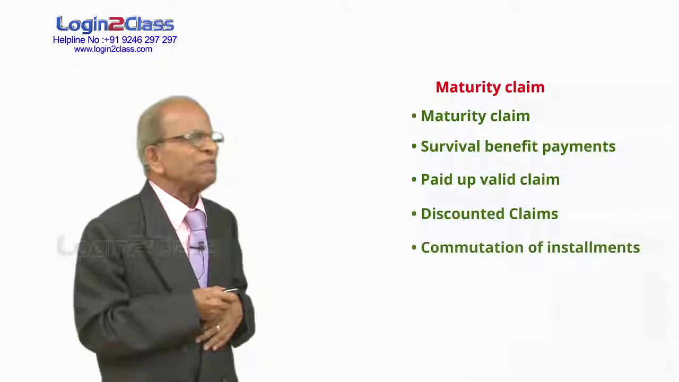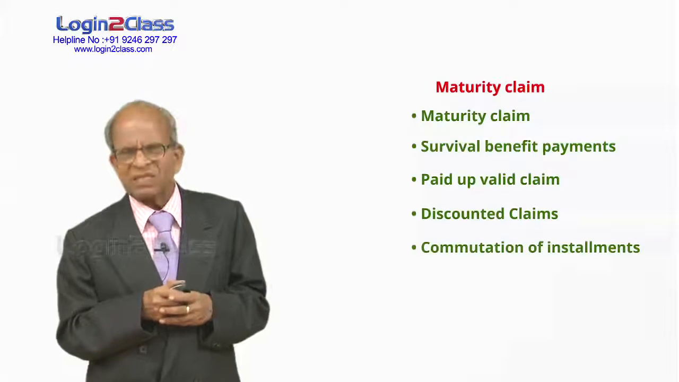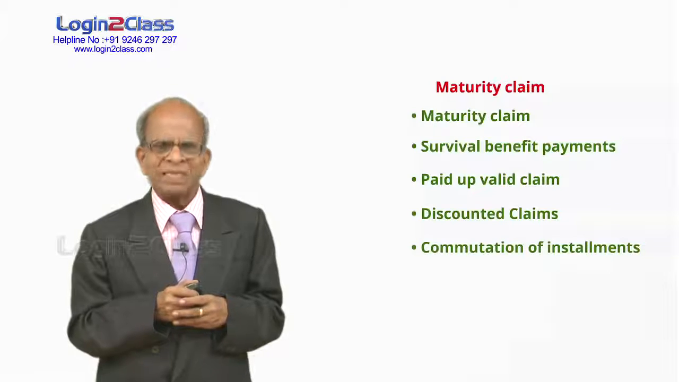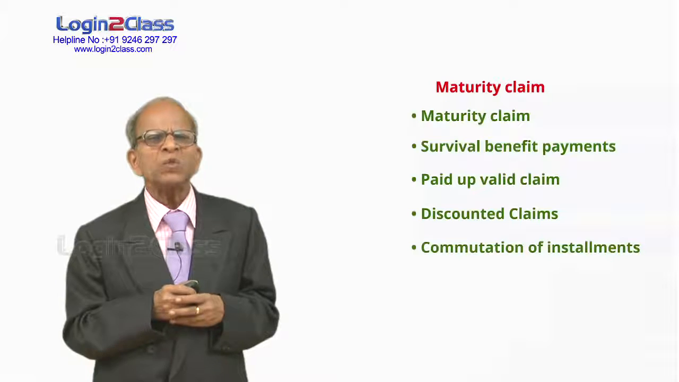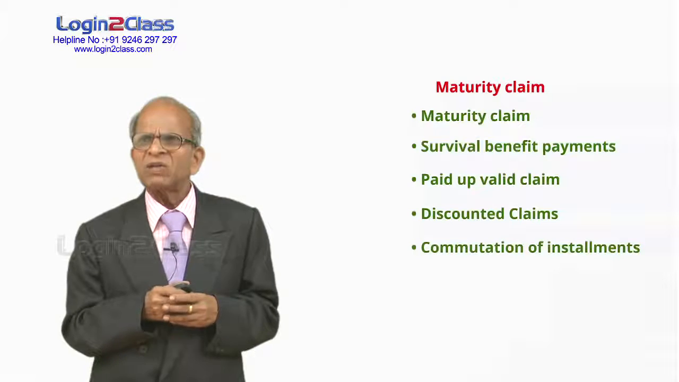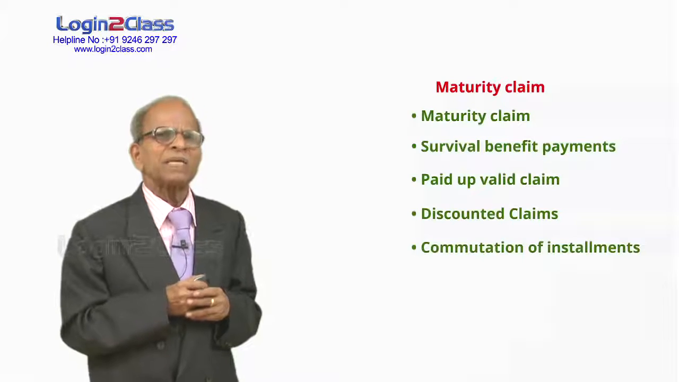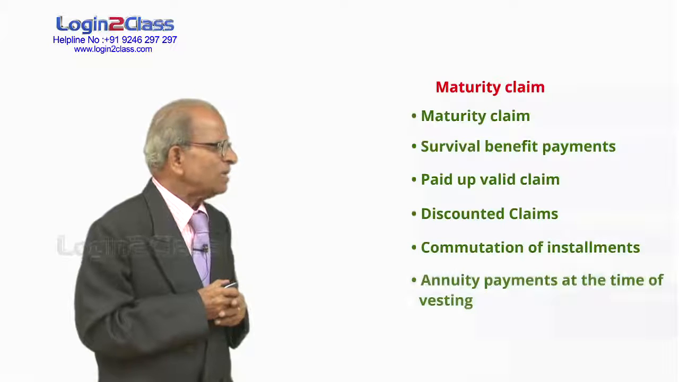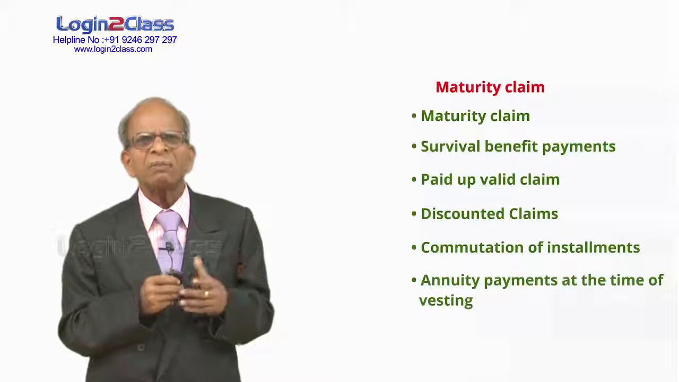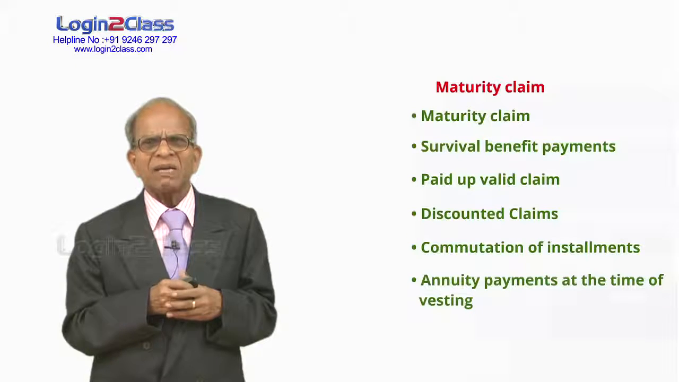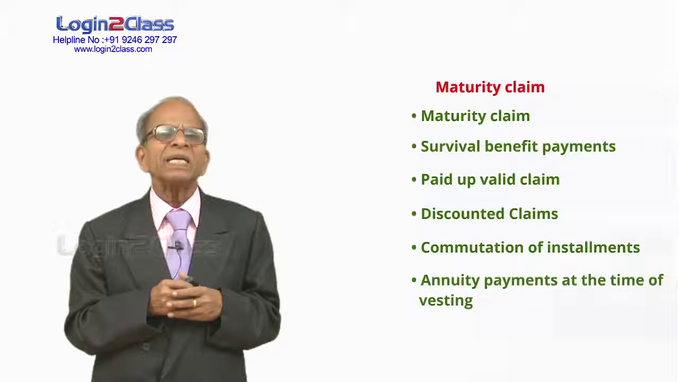Then commutation of installments. We have already seen where an annuity is about to vest, we can withdraw part of the purchase price so that some lump sum amount is paid back to you and the balance is used to purchase an annuity. So actually we are commuting a certain percentage of the annuity installments. This also comes under a maturity claim. Annuity payments at the time of vesting: after the annuity has vested, we have to start making regular payments, every year, every half year, every quarter or every month. And these also come under maturity claim payments.